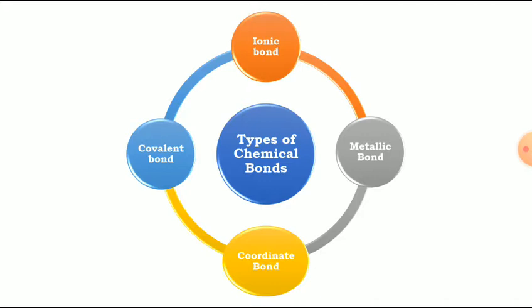So, among the types of chemical bonds, there are four types. The first one is the ionic bond, second the metallic bond, third the coordinate bond, and the last one the covalent bond. These are the four types of chemical bonds, right? In today's lecture we are going to discuss the ionic bond in detail.